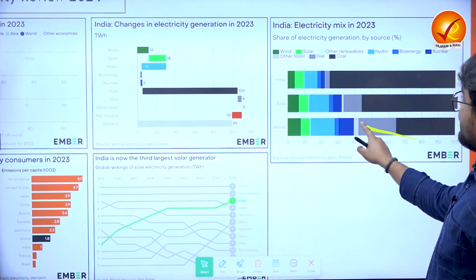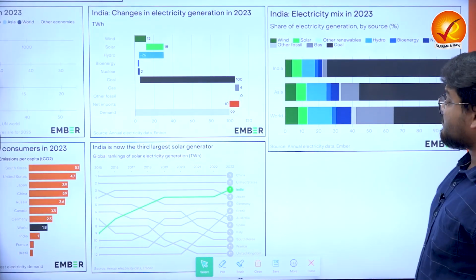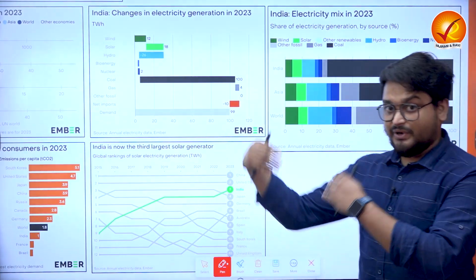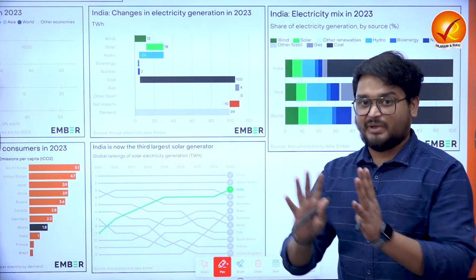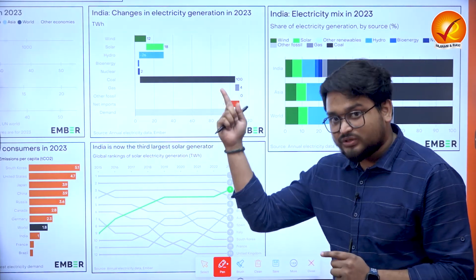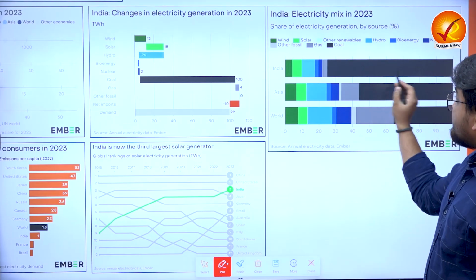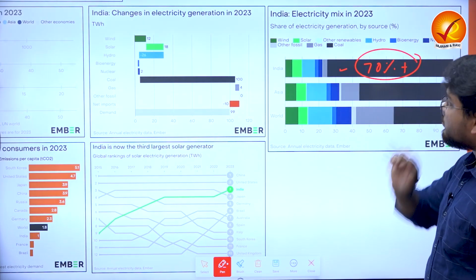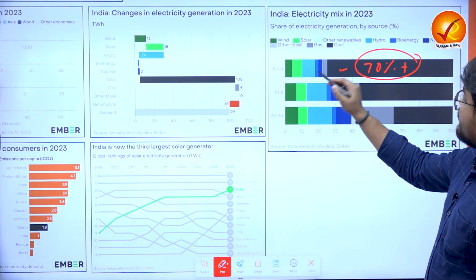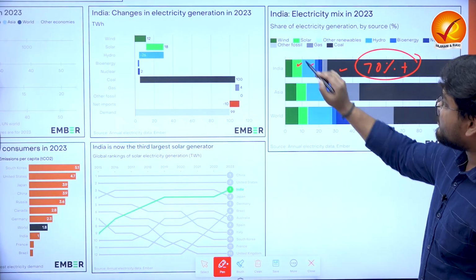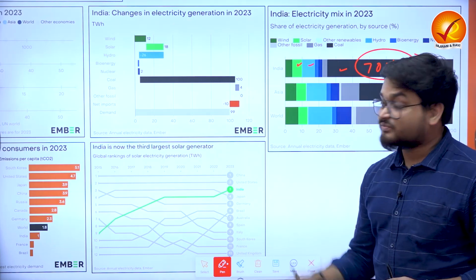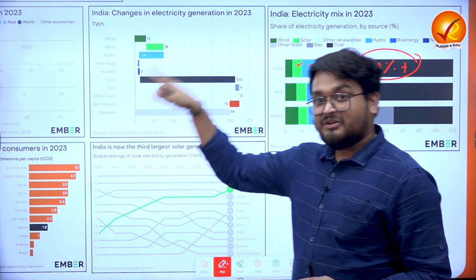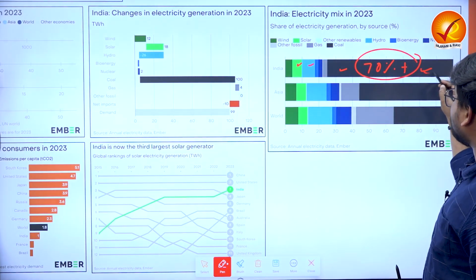Now, when we look at India's total electricity mix, in the previous slide we have seen the total installed capacity, right? Out of the total installed capacity, more than 70% of the power is actually coming from coal, right? Then it is coming from, say, hydropower, then from solar power. So we find that, despite the installed capacity, the actual energy generation is done mostly by the coal sector.